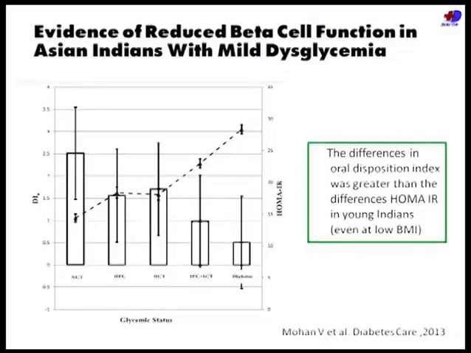And this has also been studied in India. It is not just the Caucasian population. So when patients were studied from NGT, IGT to diabetes, there were differences in the insulin resistance. There was an increase in insulin resistance as they moved up from NGT to diabetes, and there was also a decrease in beta cell function, that is the disposition index, as they moved up this ladder. But the differences in the beta cell function were more significant statistically. This was even in patients at a lower BMI, because we know that Indians have a lower BMI compared to the West.